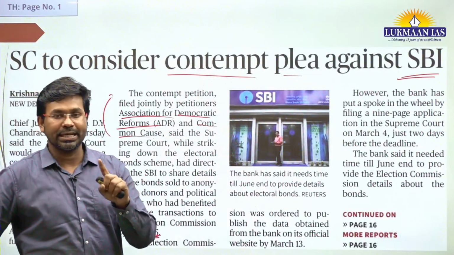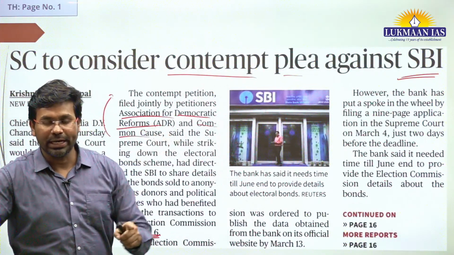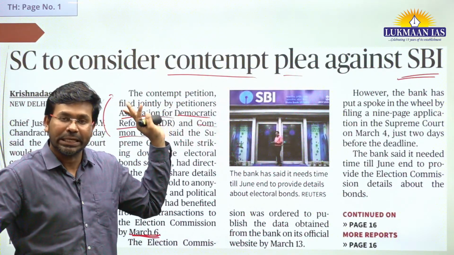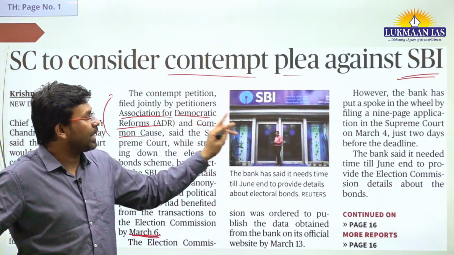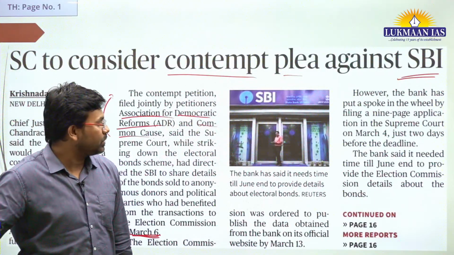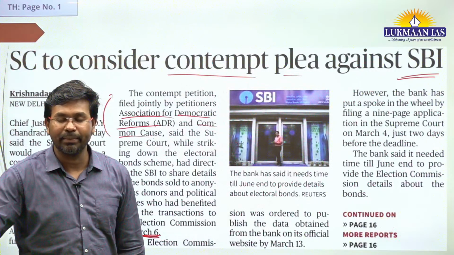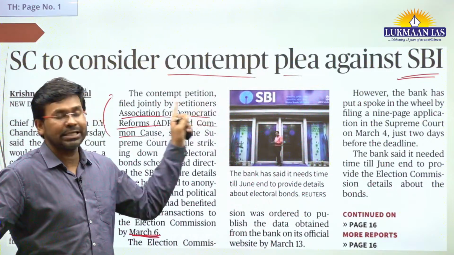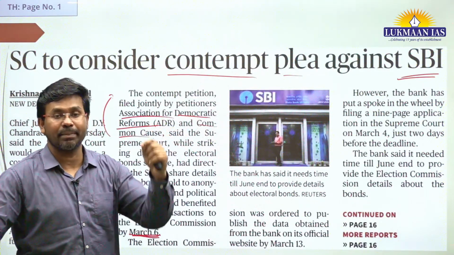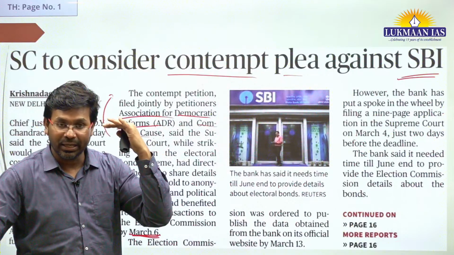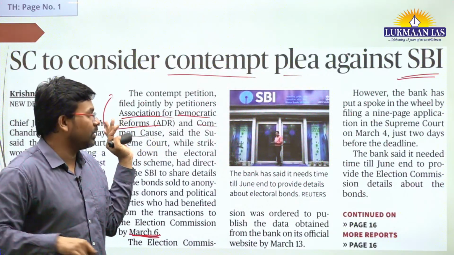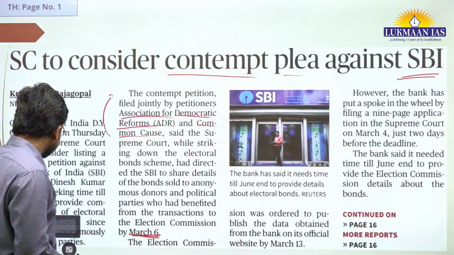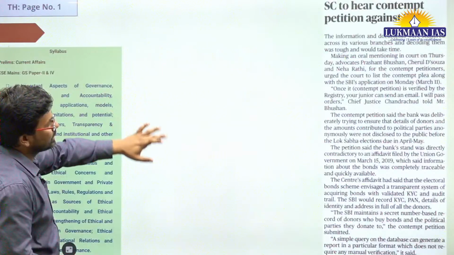You write an application, send that application to the registry on 11th of March, and I am going to issue directions. So now there will be contempt petitions against the chairman of the State Bank of India. Why contempt? Because the Supreme Court has found that the State Bank of India is unduly delaying this process, and delaying it so much that it wants to give those details after the election. So this is not taken positively by the Supreme Court of India. So this is the thing.